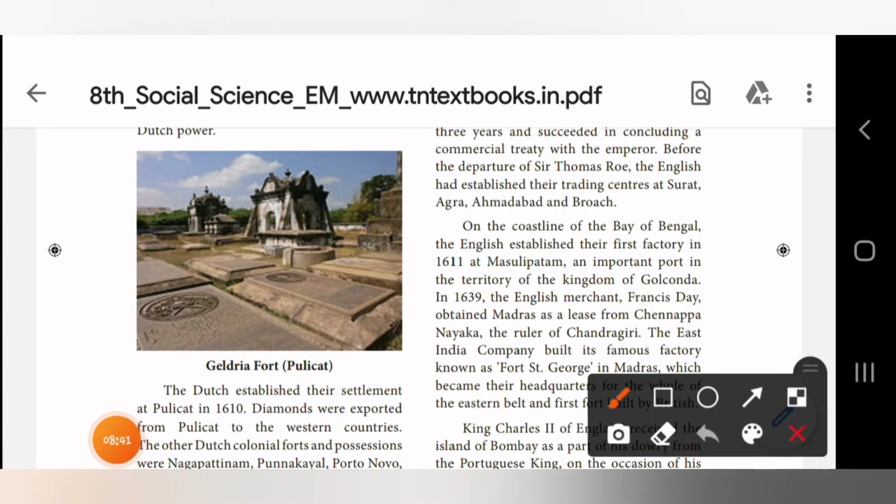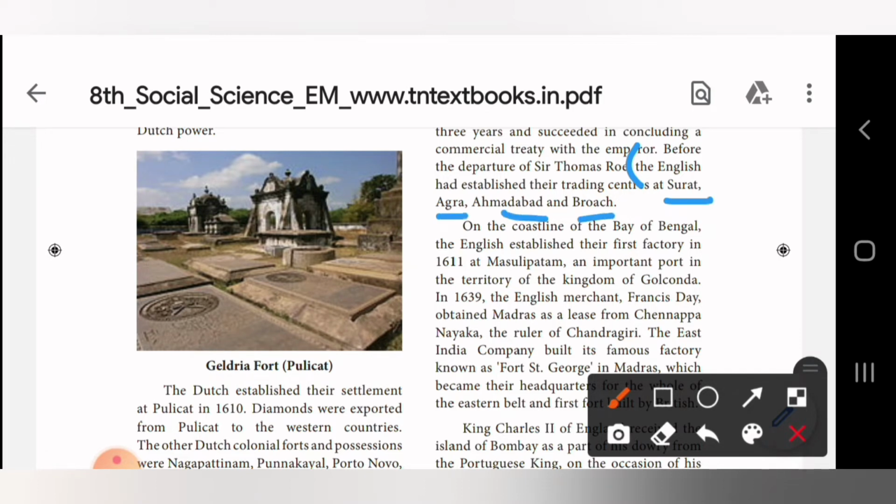Yes, so page number 6, in right hand side fourth paragraph, you can see the last third line from here. The English, starting from the English. The English had established their trading centers at Surat, Agra, Ahmedabad and Bhuj.